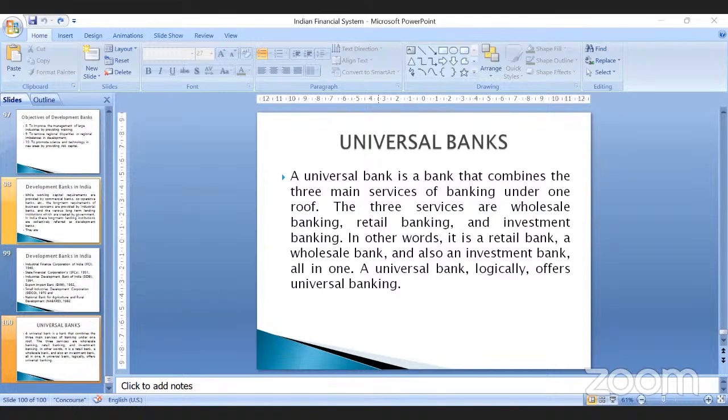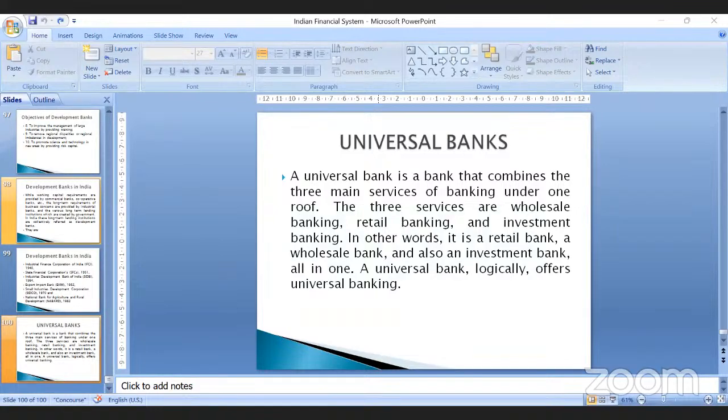Not only that, every bank has something called a corporate banking facility also, right? Corporate banking is a range of services provided only to corporates, that is, to companies or industries. They include services like provision of credit and cash management, right?